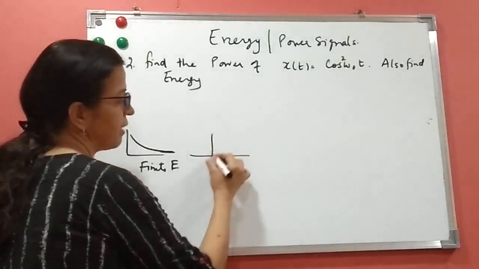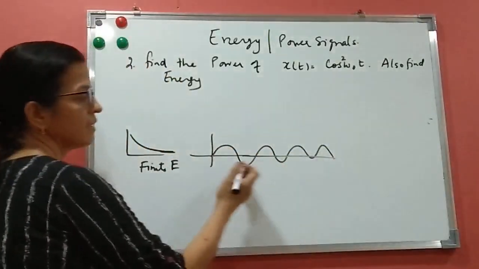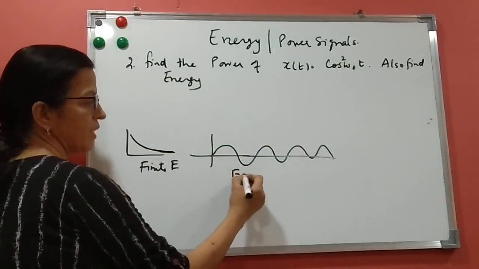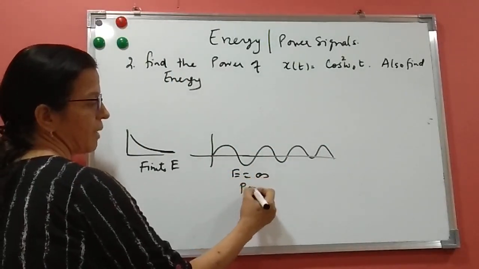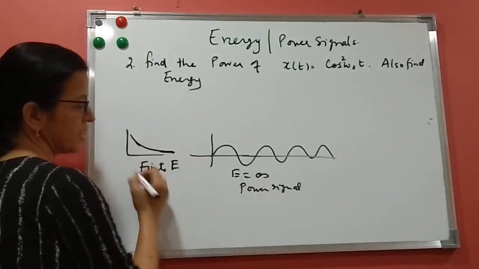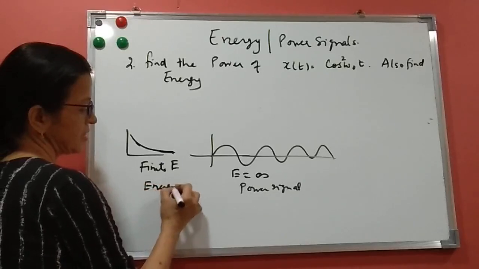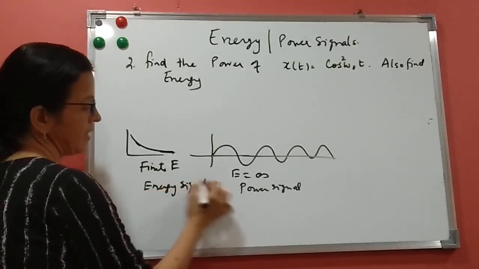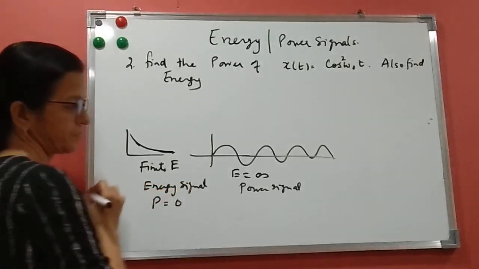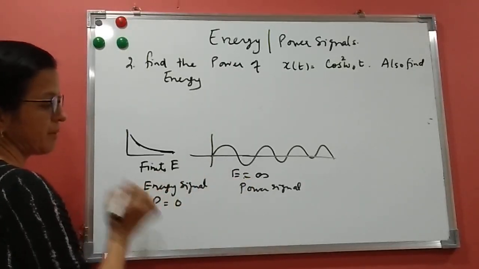But if a signal has continuous value, it is not declining, its energy will be infinite, and this will be a power signal. If the energy is decreasing, it has finite energy, and thus this is an energy signal. And we'll see that when it is an energy signal, the power will be 0. For power signals, energy is infinite, but for energy signals, power is 0.